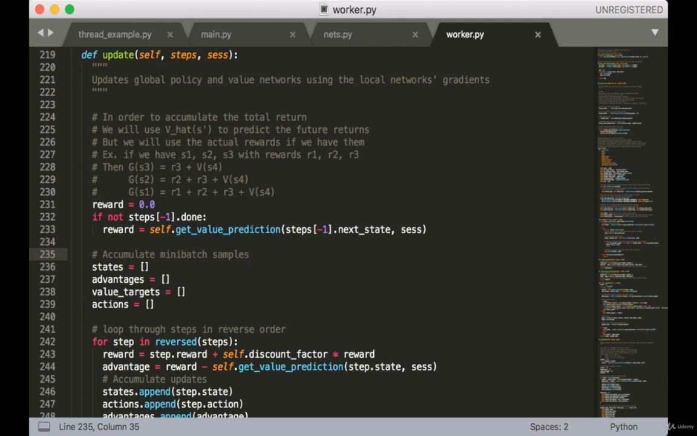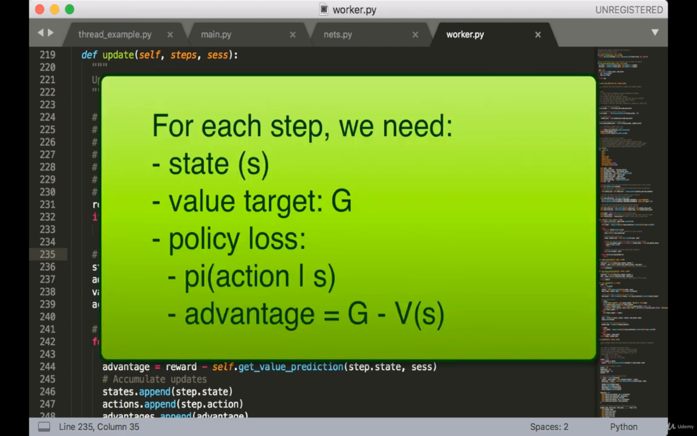To recap, here are the quantities we need. First, we need the state at each step, since that's the input into both the policy network and the value network. For the value network, the target is of course the return. For the policy network, the loss is a function of the advantages and actions that were taken in each state. The advantage is, as you recall, the return for the input state minus the predicted value for that state.